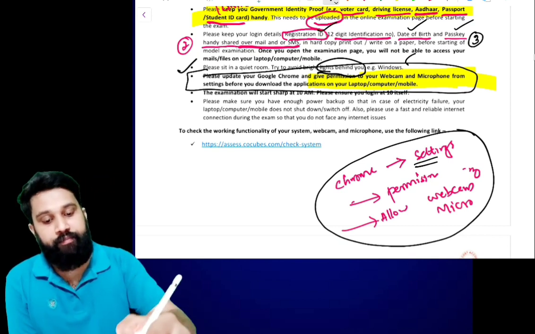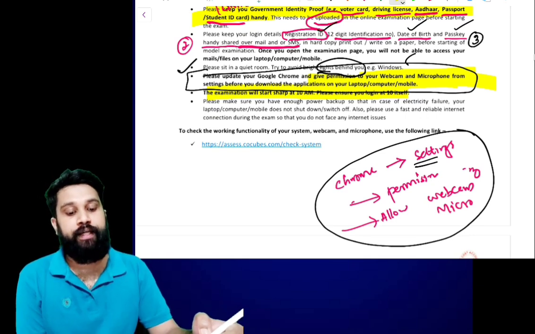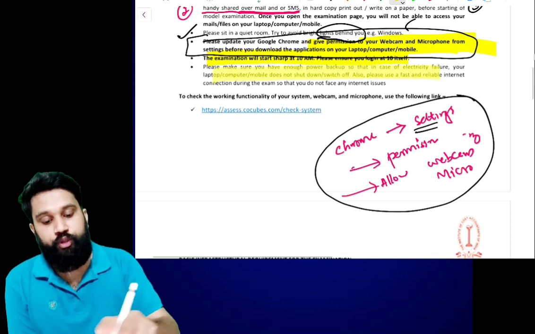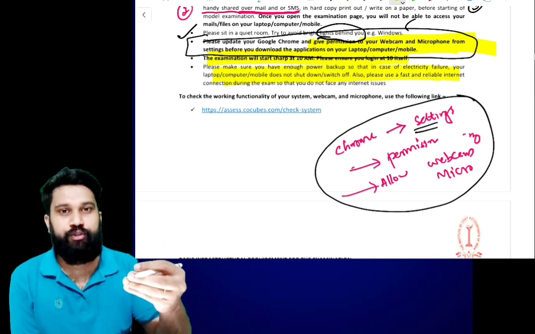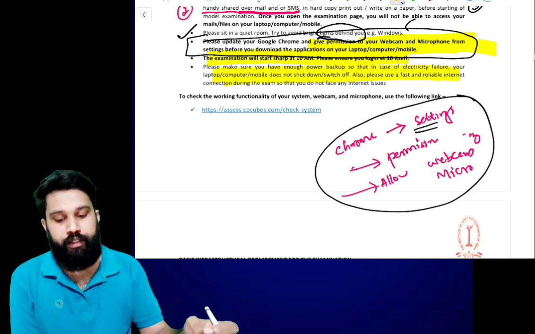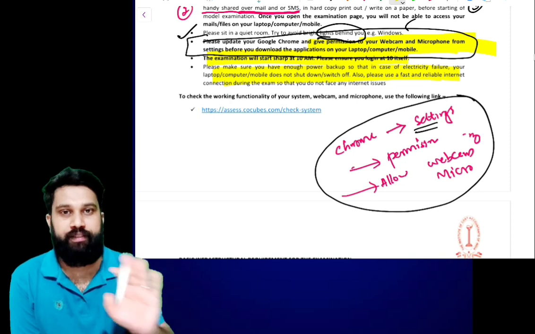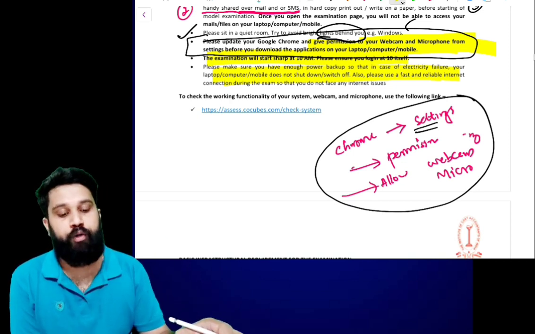The examination will start sharp at 10 a.m. Please ensure you log in at 10 a.m. itself. Then please ensure enough backup. Charge your mobile phone, laptop or tablet to 100% before the examination, so that there is no issue regarding power backup.